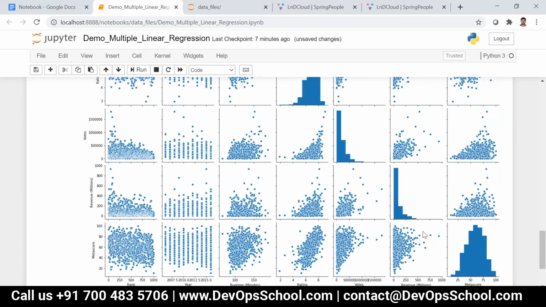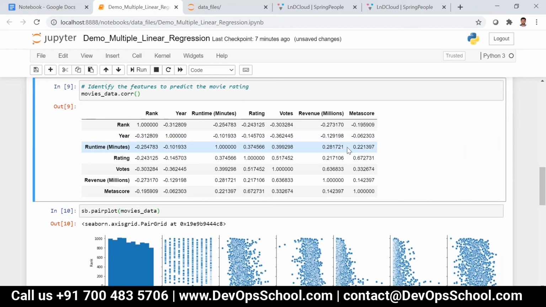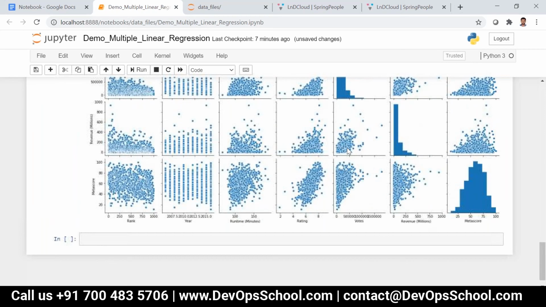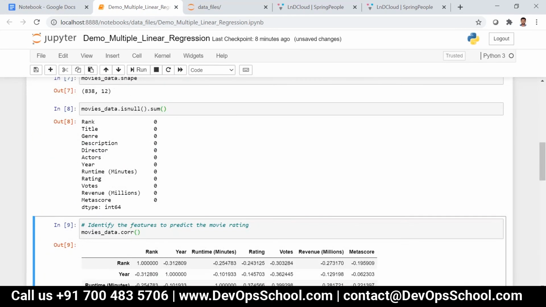Okay, so these two are the ways to select the features in order to predict. Now what we are going to do is split the data. In our previous example, we just used slicing, that is, we used the first 20 records for training and the last 10 records for testing. But over here, we are going to use some other method.